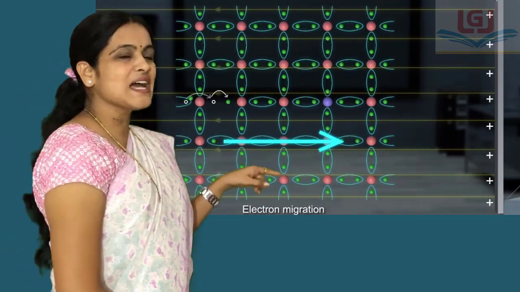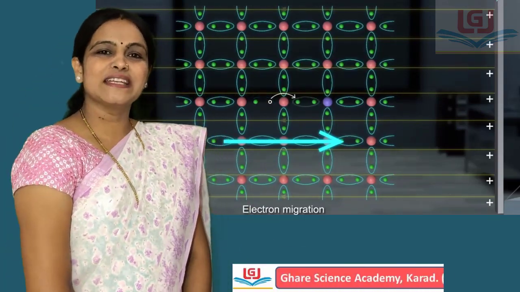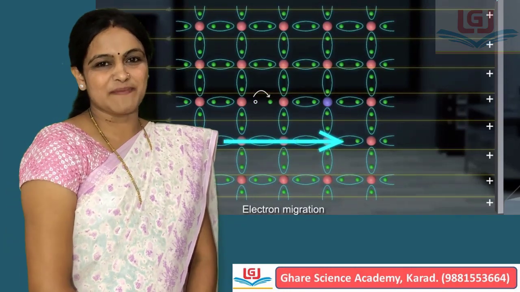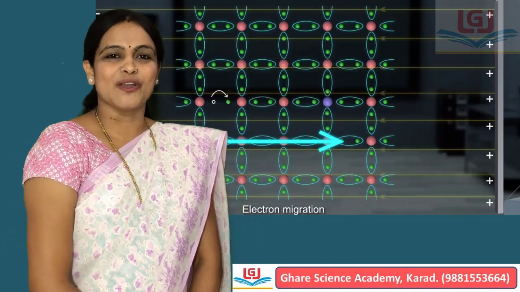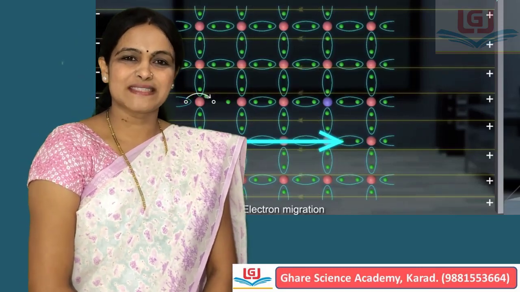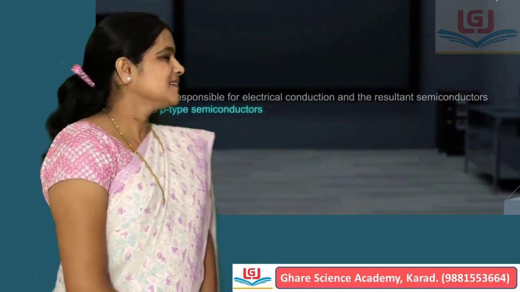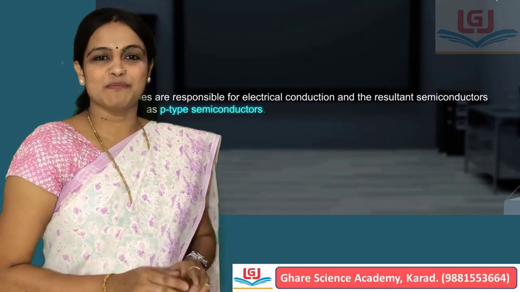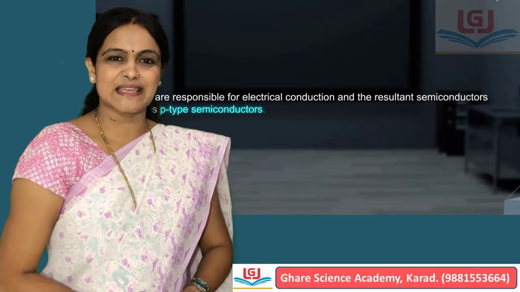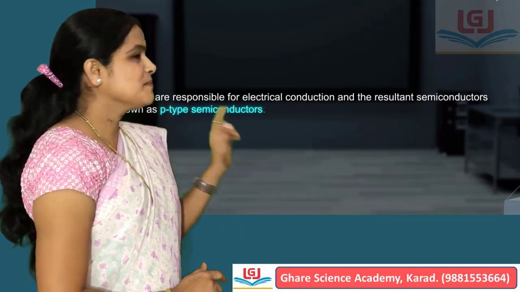And these holes are responsible to increase the conductivity of semiconductors, and such type of semiconductors are called p-type of semiconductors. That means when group 13, that is trivalent impurity, is added to intrinsic semiconductor, then it gives p-type of semiconductor. Now we discuss about effect of temperature on electrical conductivity.